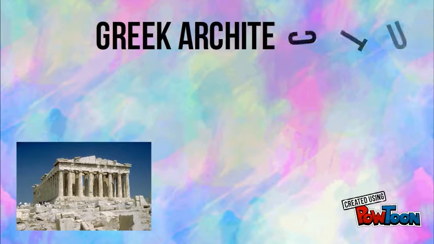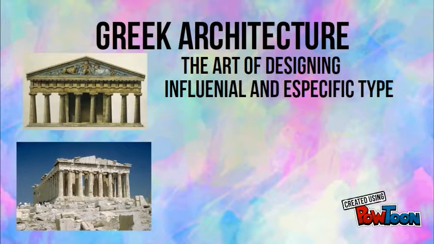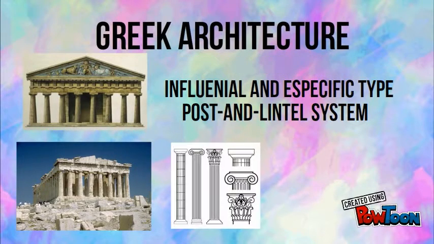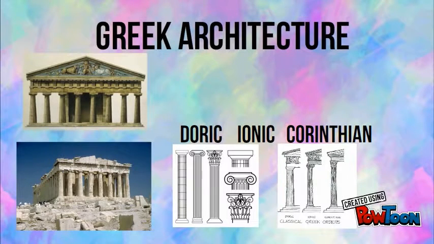Architecture is the art of designing and creating buildings. Greek architecture is a very specific and influential type of design, which was based off of the post and lintel system. The three main Greek architectural orders are Doric, Ionic, and Corinthian.